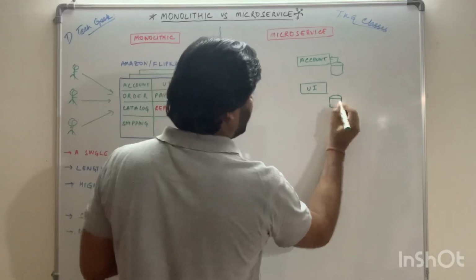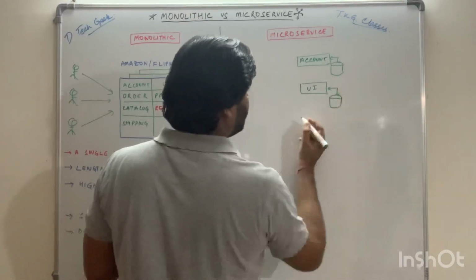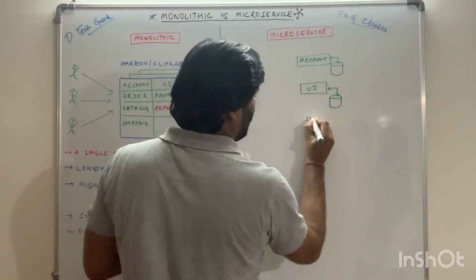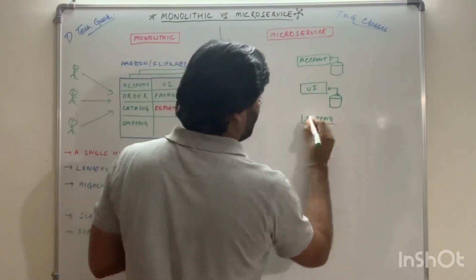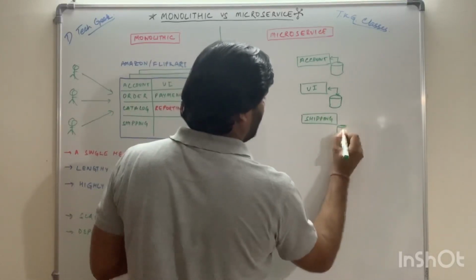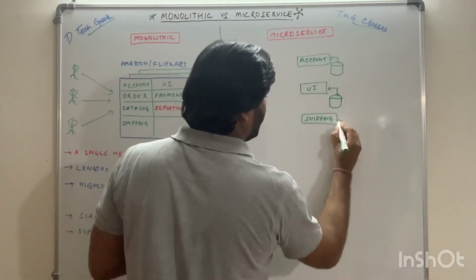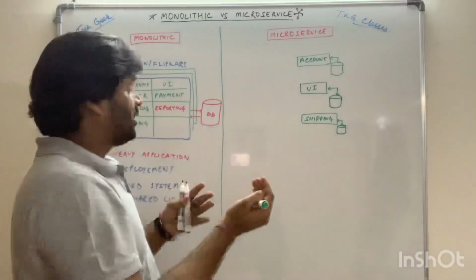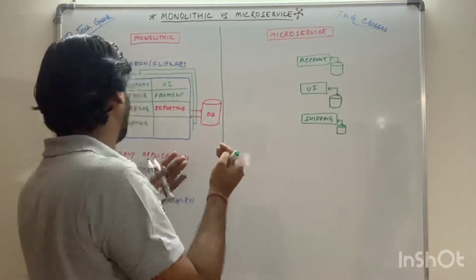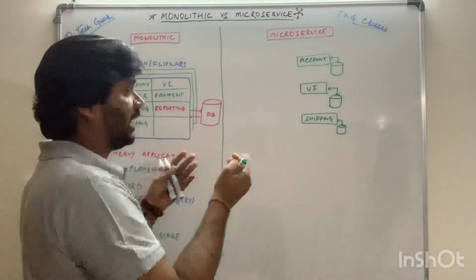This can be associated with its database. Let's say shipping is a microservice, and on the same page it can be treated as a database. And on the same page, we can have all this payment, reporting, shipping, catalog, kind of a microservice.